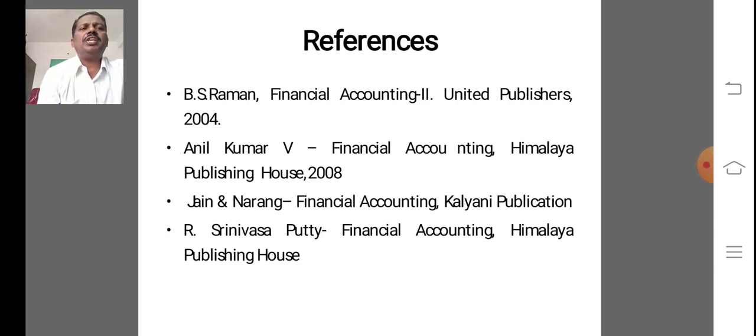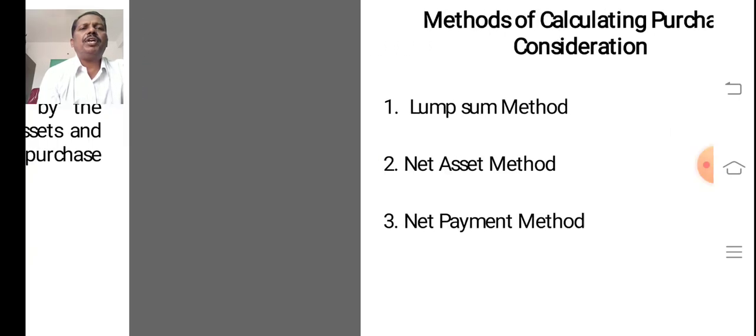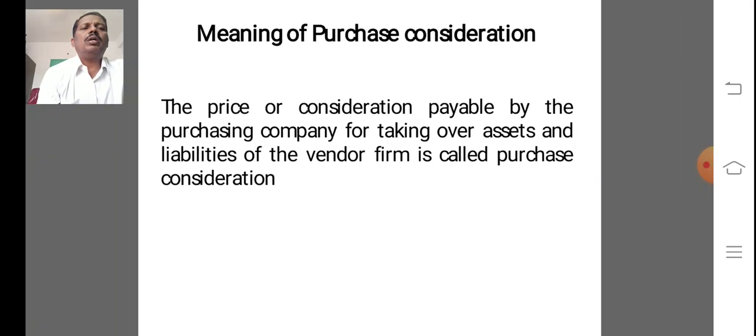So next, in this stage, the purchase consideration is very important. In any examination, the calculation of purchase consideration and also the discharge of purchase consideration is given for a 5 marks Section B question.